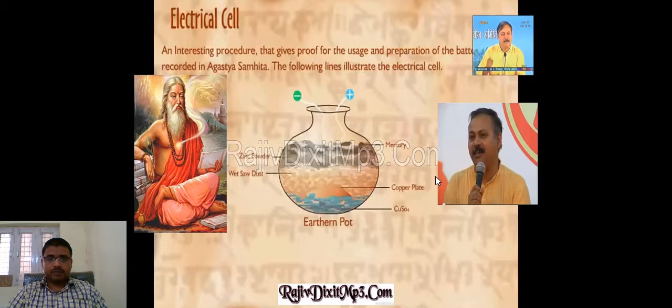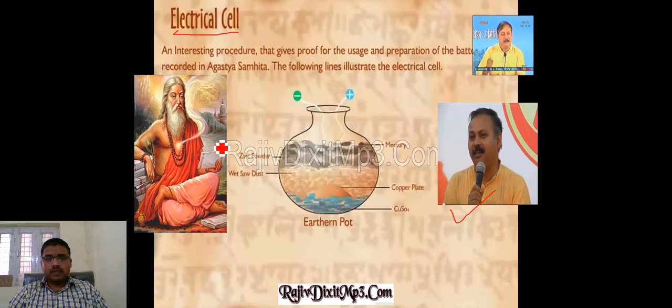Here he is, the person, Mr. Rajiv Dixit. He is the person who has talked about the discovery of the electrical cell that is called the battery. When different kinds of cells join together, they are converted into a battery. And these batteries were discovered by Muni Agastya.